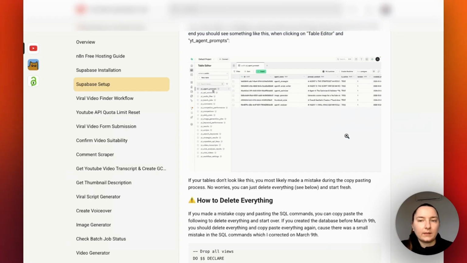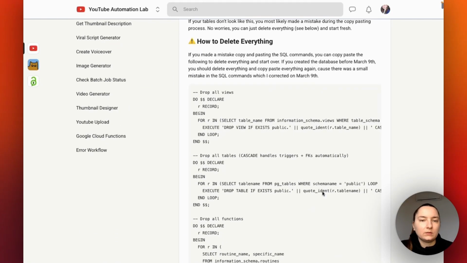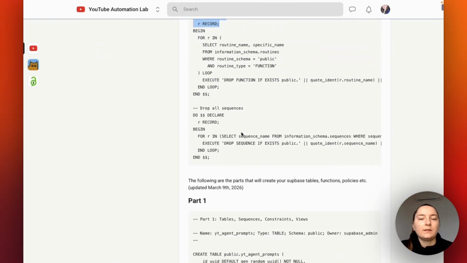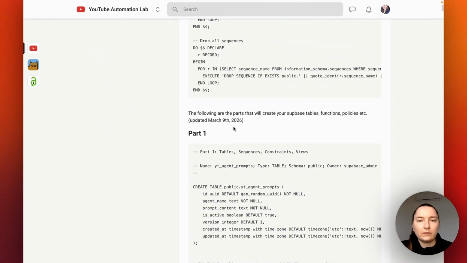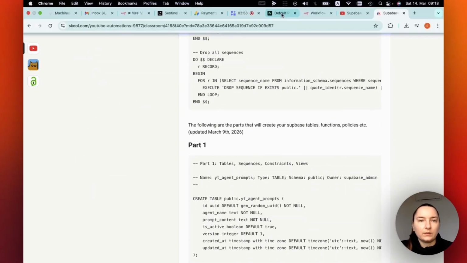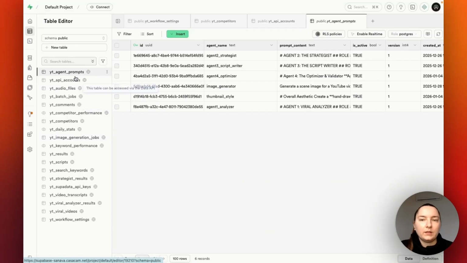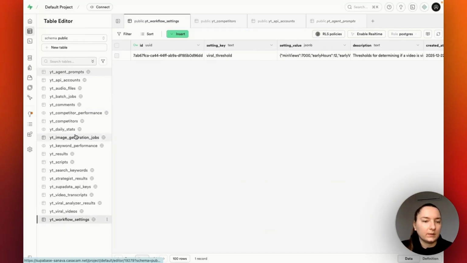So if you set this up before March 9th, you should delete your table. Here's a command for deleting, and set up all the parts and copy paste all the parts again, okay? But if you are doing this after March 9th, it's already correct here, and you should get a table like this at the end, without any red stuff, and your agent prompts table looking like this, your workflow settings table looking like this, and yeah, that's it, okay?